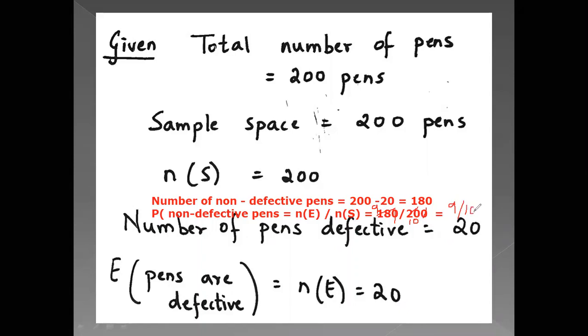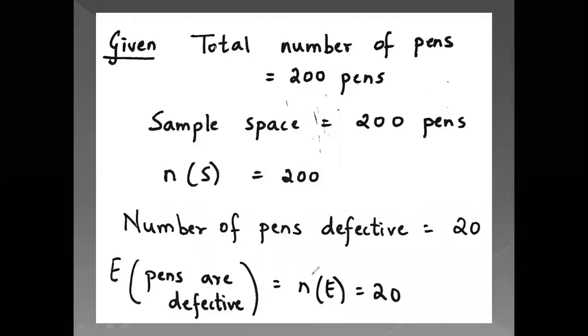Okay, children. So this is the probability of non-defective pens, that is 9 upon 10, which you get the same by finding the probability of pens that are defective and then subtracting it from 1. Or you can directly subtract 20 from 200 and get 180, that is the number of events for the non-defective pens, and find the probability of non-defective pens. So there are two methods. Whichever method you feel is easy, do it that way. Okay. Now we go to the next question.